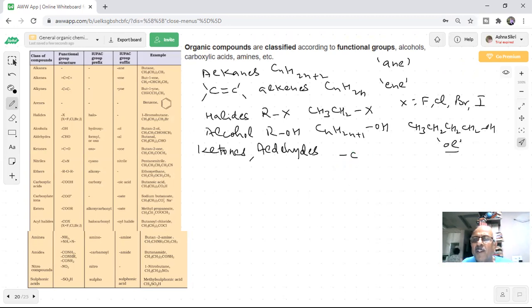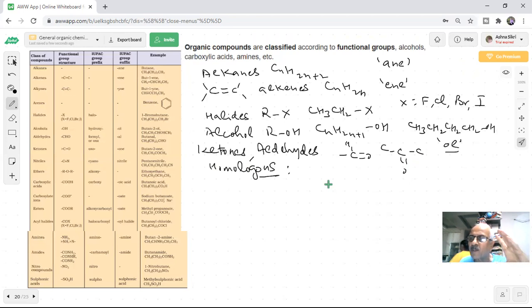If a functional group is different, then what will happen? They will have different properties, and what we say is that they have homologous series. Within the same family of ketones, we have homologs differing by a CH2 group. So this will help us in studying. If I study each and every compound separately, will it be possible? You are saying millions of compounds are there. So why do we classify?